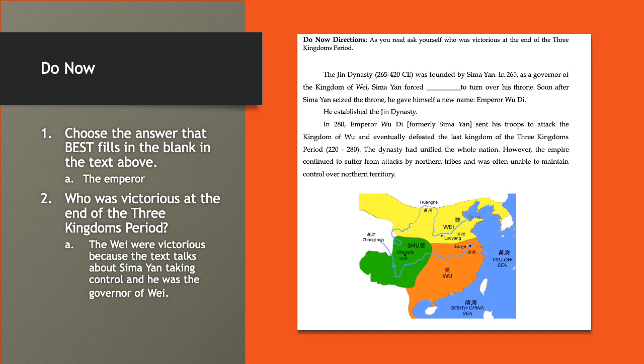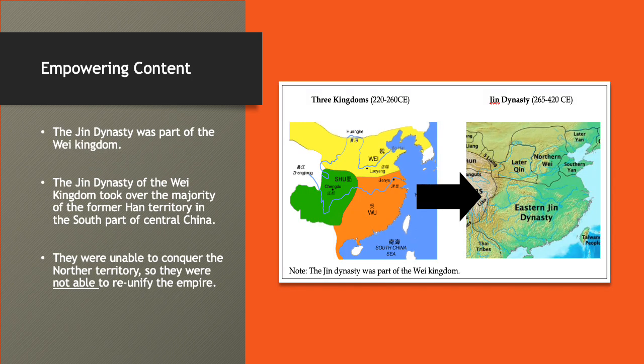An example answer would have been the Wei were victorious because the text talks about Sima Yan taking control, and he was the governor of Wei. So you can use whatever evidence from the text, but that would be a good example of something you might have. So moving on to our content, we see two maps here.